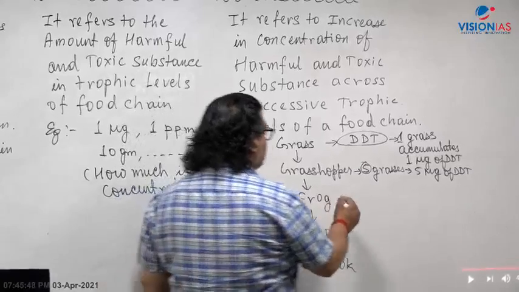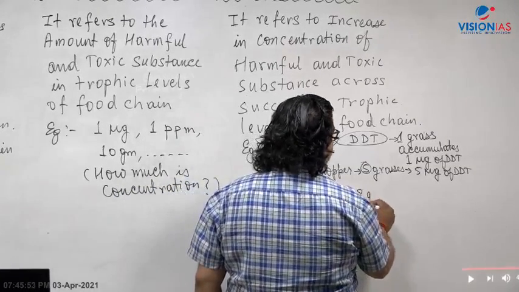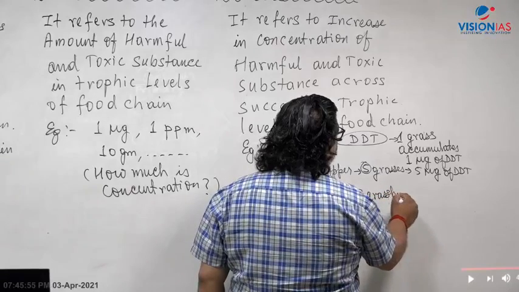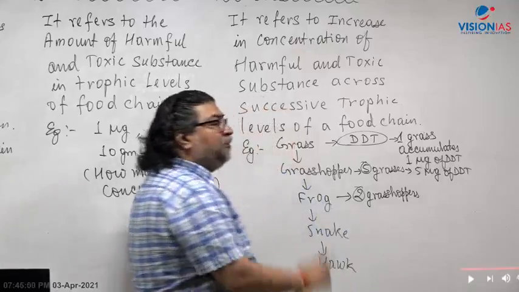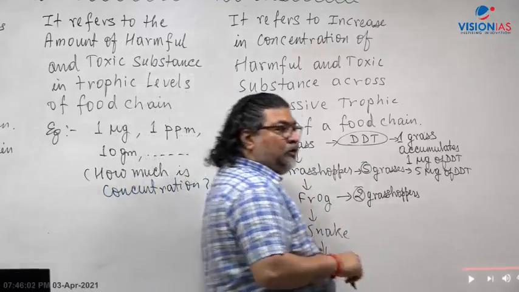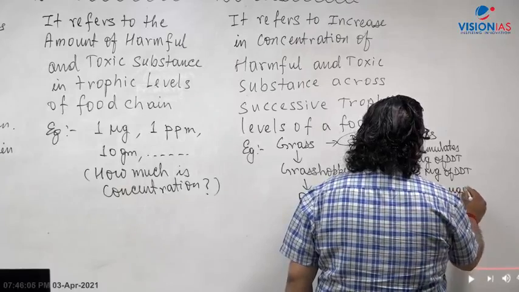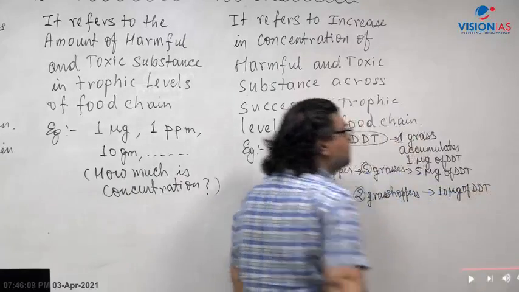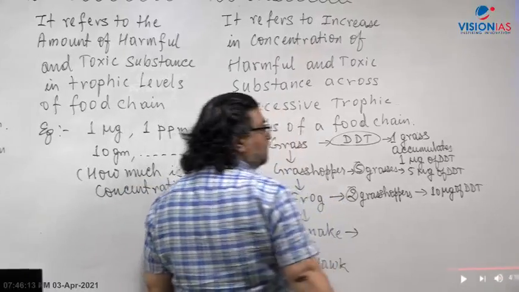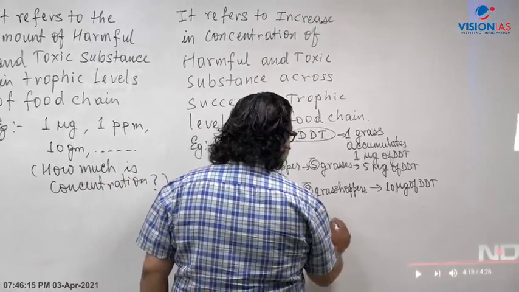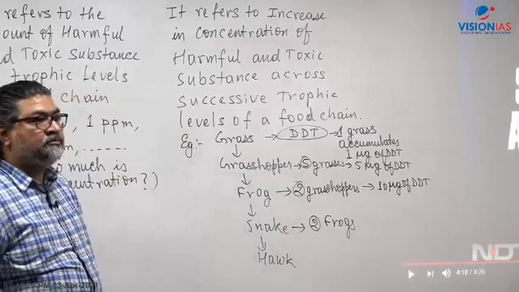Now let's take frog. Let's say a frog eats 2 grasshoppers. So how much of the DDT will accumulate in the frog? 2 into 5, 10 microgram of DDT. Now let's take a snake. A snake feeds on 2 frogs.